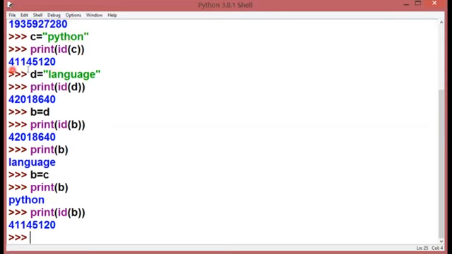So Python is stored at this particular location, which is now pointed to by variable B also. This is how Python allocates memory for different values, and how memory sharing takes place.